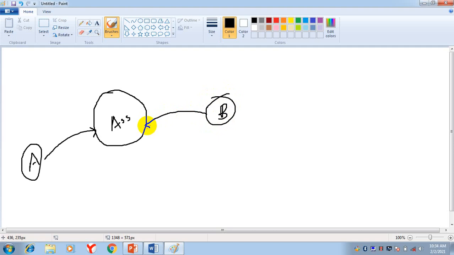B can use this asset, and B will pay monthly $2,000 for the use of this asset. Now, in operating lease, the maintenance and repair expenses belong to the lessor.